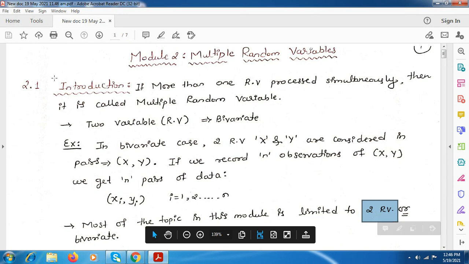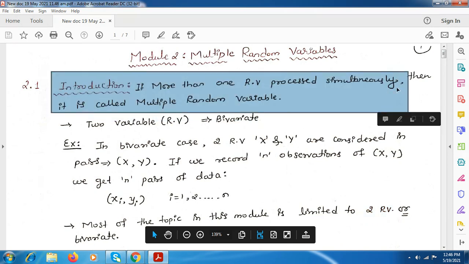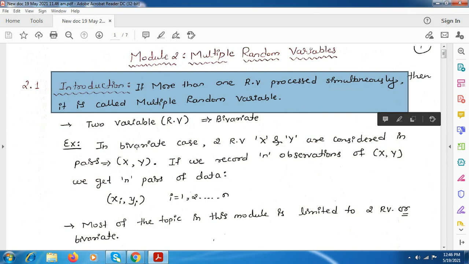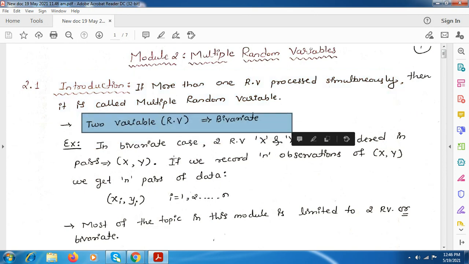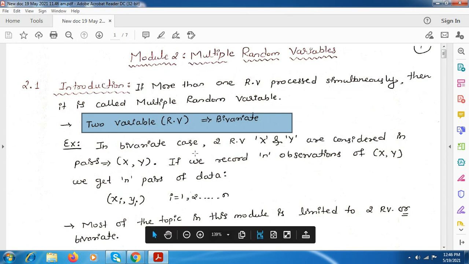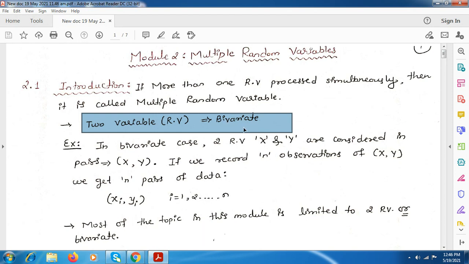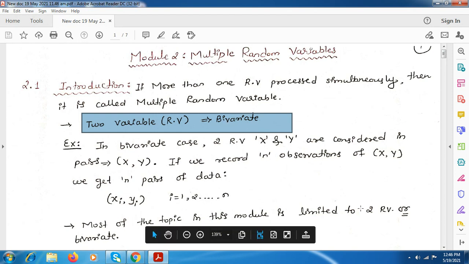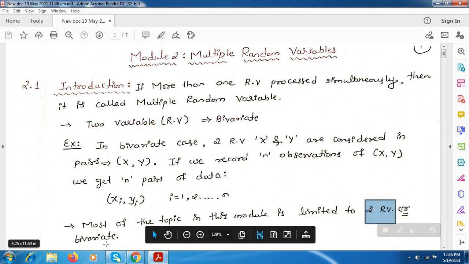So just take down this definition, and two random variables we call bivariate. If you want, you can take this example, otherwise just write this definition. In this module, we study two random variables, or the bivariate random variable.